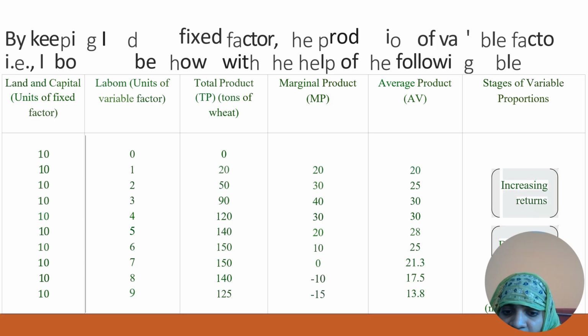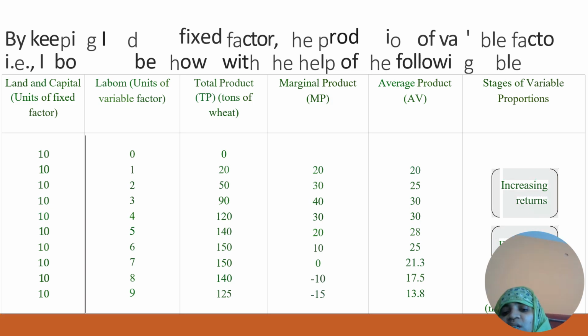So here for labor 1, 20 by 1, 20. Next, the average product, 50 by 2 is 25. 90 by 3 is 30, like that. So as you can see, the average product 20, 25, 30, 30 increases. After that it becomes constant, then after it comes to be declining.